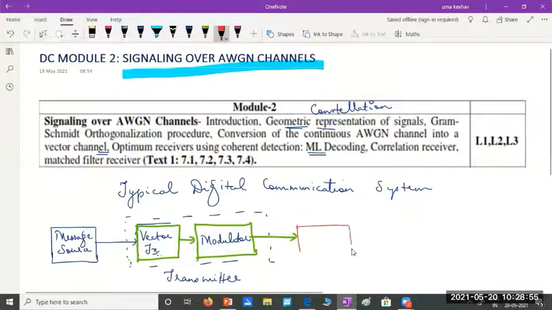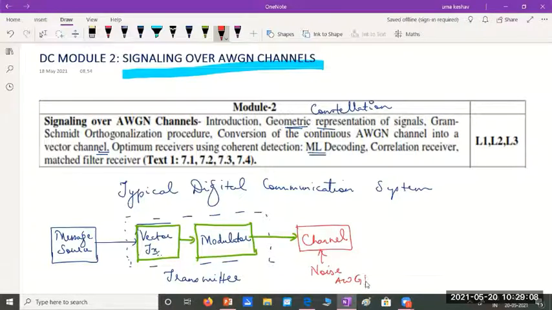Here you have the channel. Naturally, noise gets added in the channel, and we are going to consider only additive white Gaussian noise.